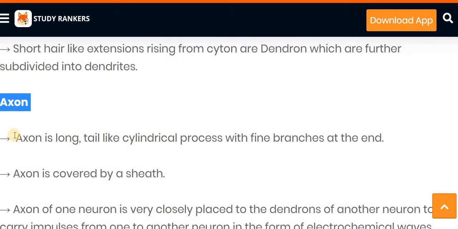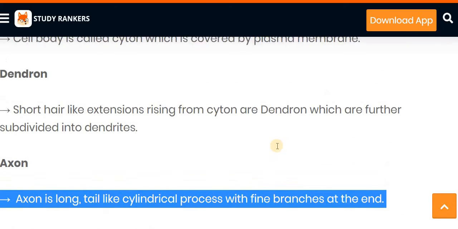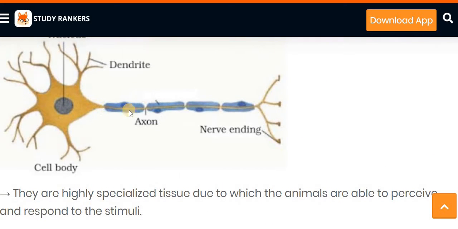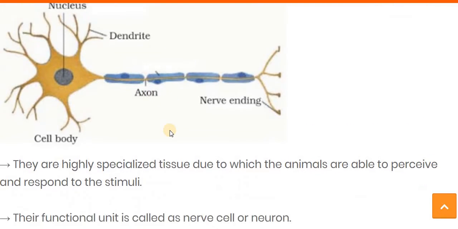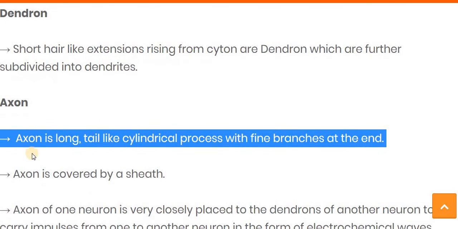Now let's see the axon part. The axon is a long tail-like cylindrical process with a fine branch at the end. Here you can see in the figure, this fine tube-like structure is called the axon, and it arises from the cell body.